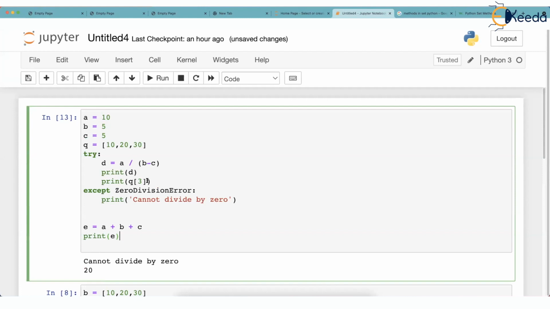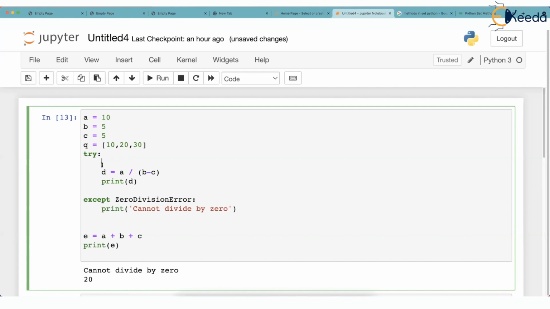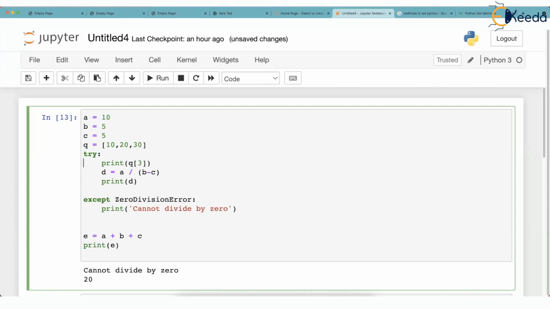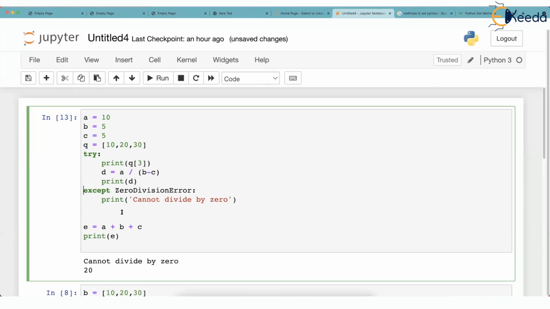Okay, now here is my question. I will wait for your answers. Take your own time. See, I cut this line over here, and I am putting this as the first line in try. Print q3. All right then. Just check this and then except zero division error. Just check. Q3 is not allowed. You can't do this because Q3 is not present, but you have given it in try. My question is, what will be the output when I run this code? Think over it. What will be the output when I run this code?